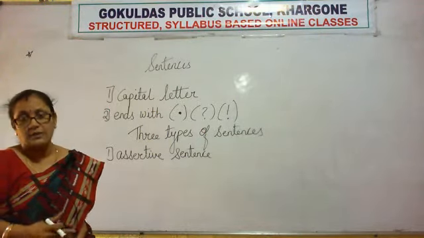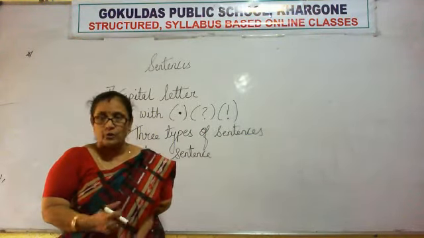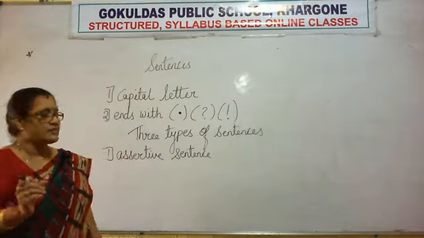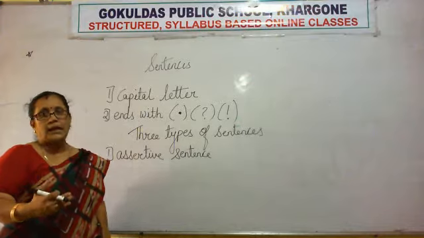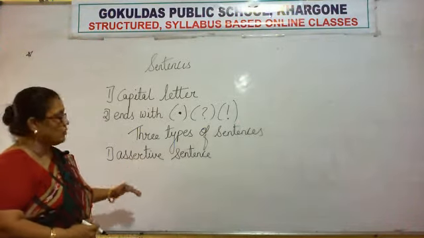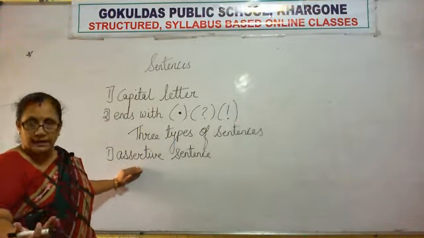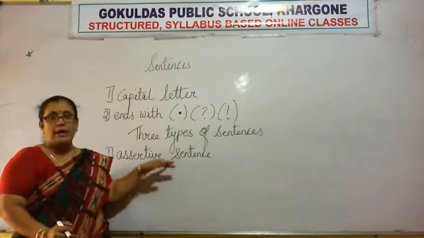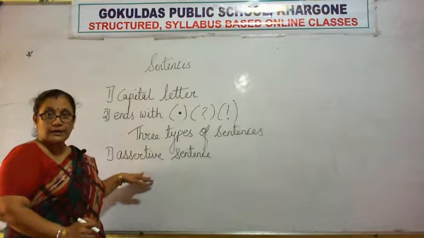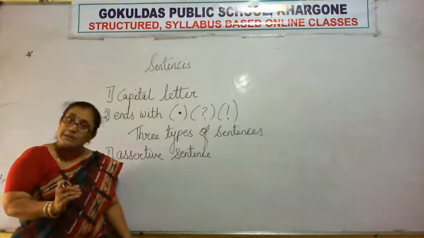The question arises. Assertive is a new name to you, right? So, an assertive sentence means that an action keeps on happening again and again. This is the first rule, that an action happens again and again. The second rule is it ends with a full stop, starts with a capital letter, and these are simple statements, right?